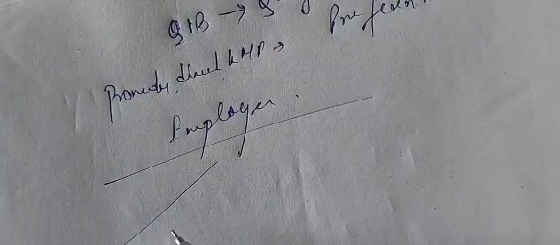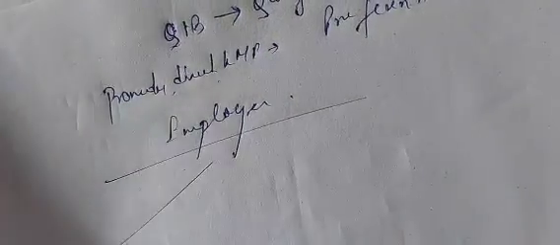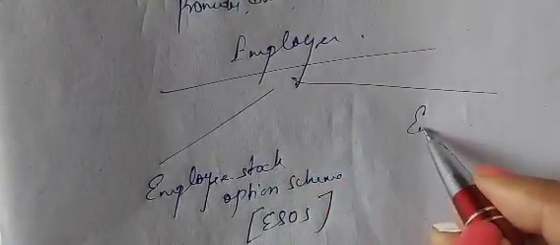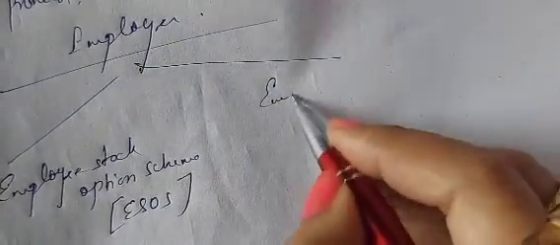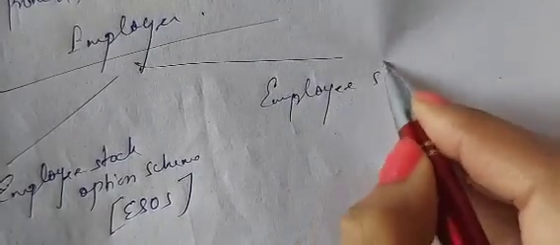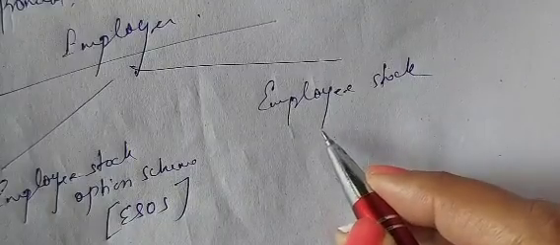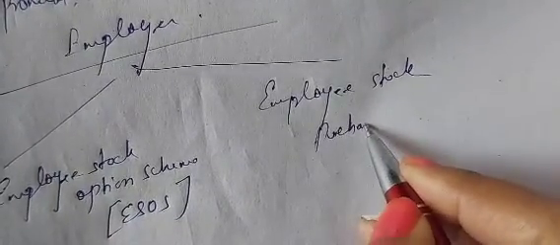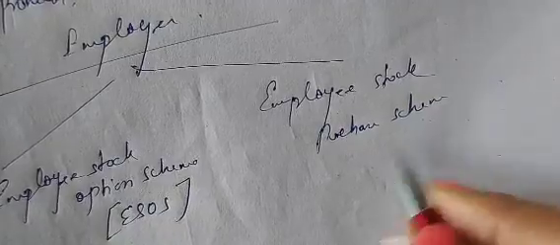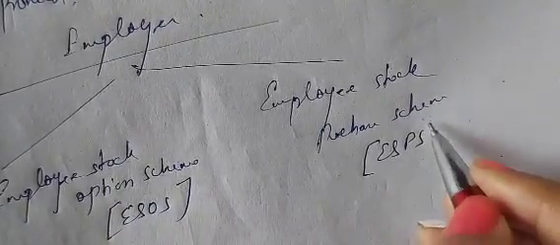One is the employee stock option scheme, that is ESOS. Another is the employee stock purchase scheme, that is ESPS.